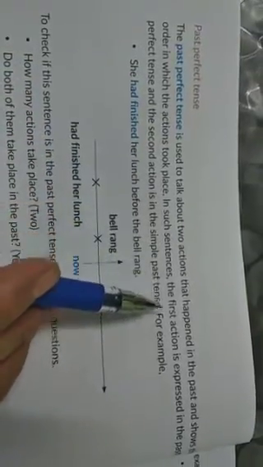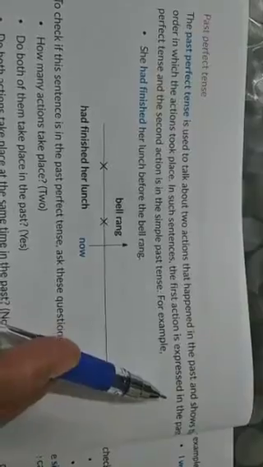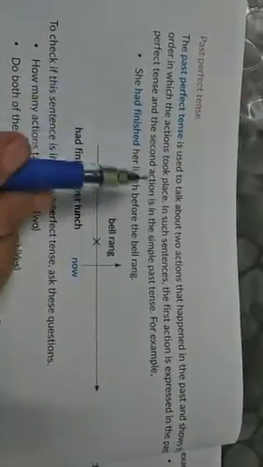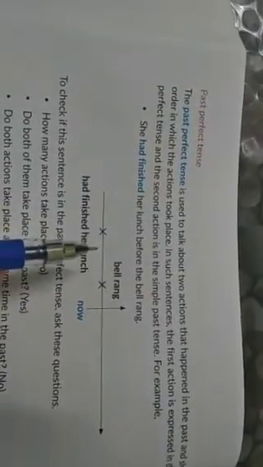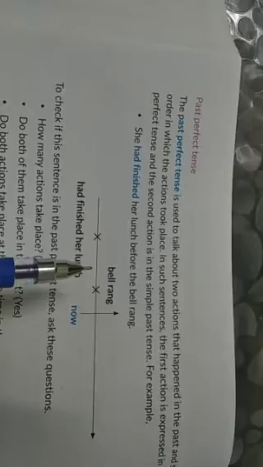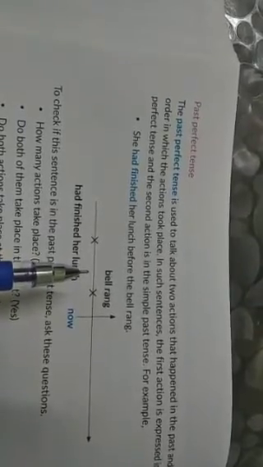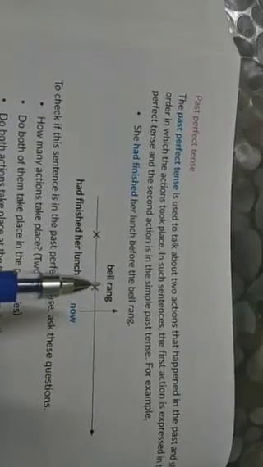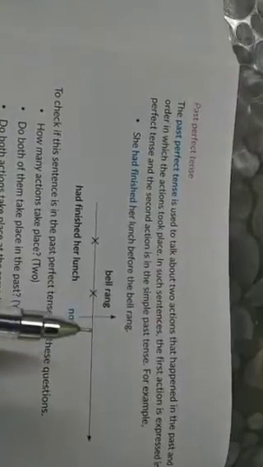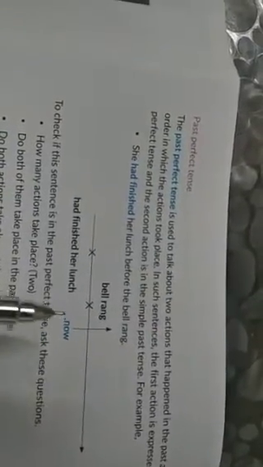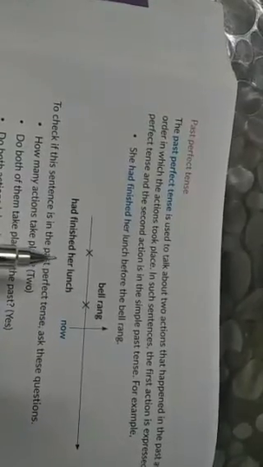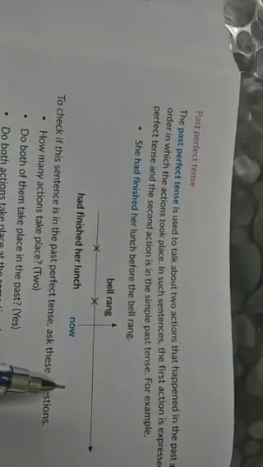In such sentences, the first action is expressed in the past perfect tense and the second action is in the simple past tense. So what we see here, the past perfect tense is used when we are talking about two actions that happened in the past, and to make clear the order of the actions, we use past perfect for the older action and simple past for the recent action.